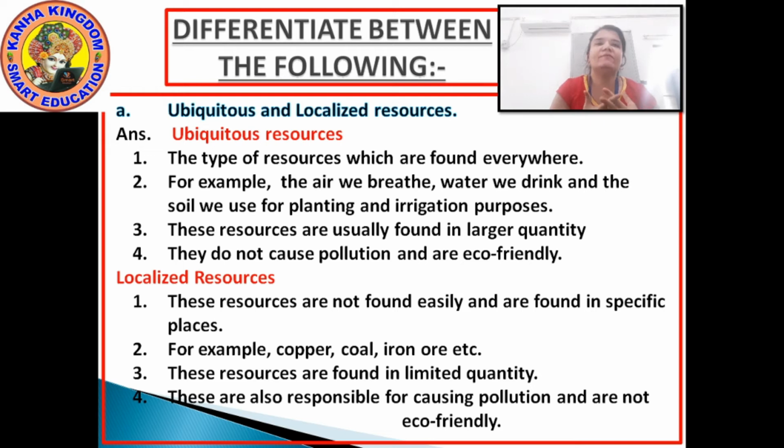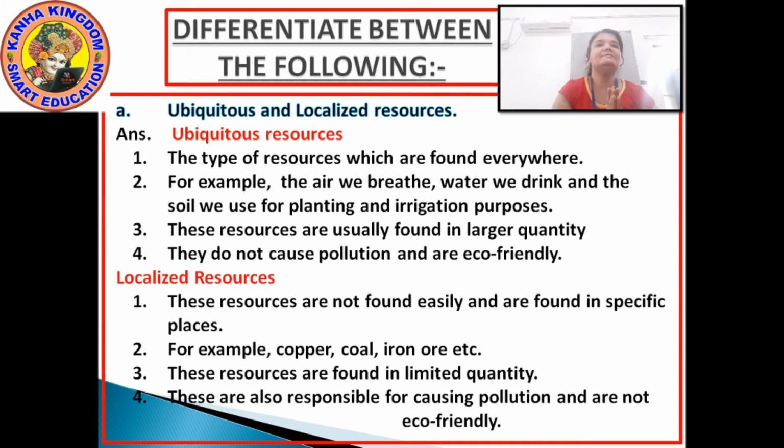Ubiquitous resources are found in larger quantity, and localized resources are found in limited quantity. Okay. And the last one, these are also responsible for causing pollution and are not eco-friendly. You know, when you burn the coal, it gives out smoke which is harmful, causes pollution, not good for health. Okay, so localized resources, I'll read the four points again.